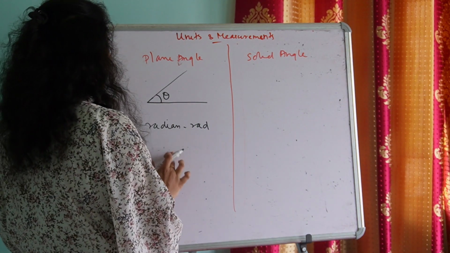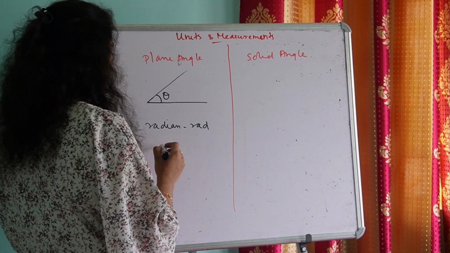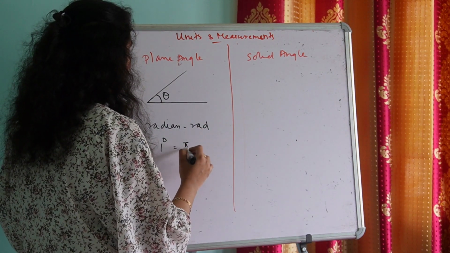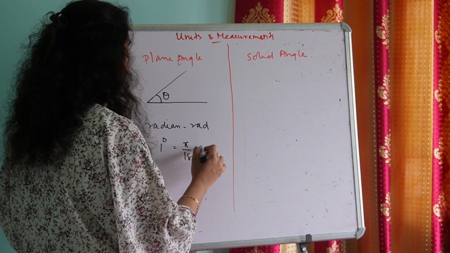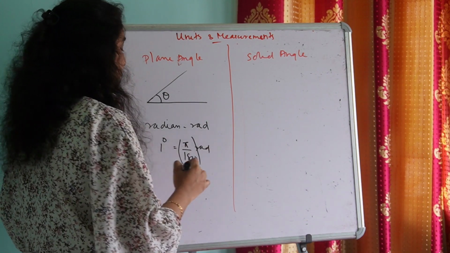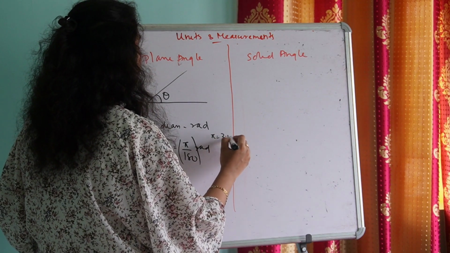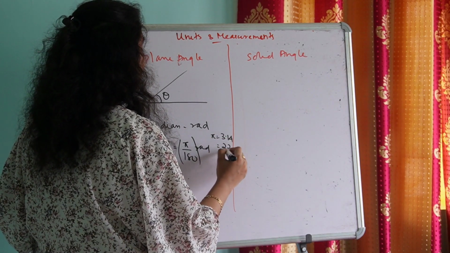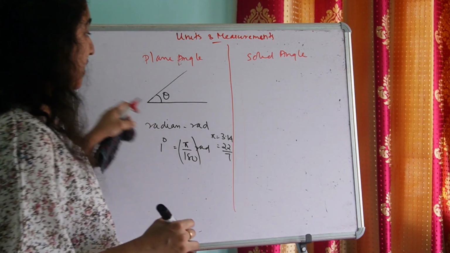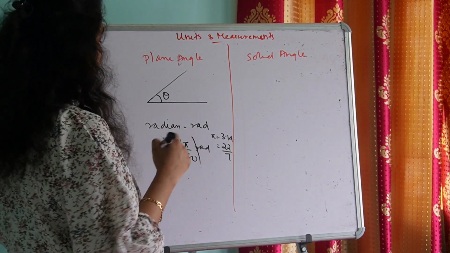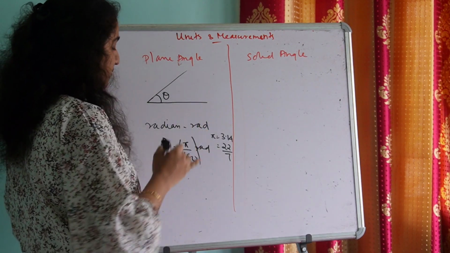Yes, and we have derived a relationship connecting the two units degree and rad, that is 1 degree is equal to pi by 180 rad, where pi is equal to 3.14 or 22 by 7. You can use any one of these two values.